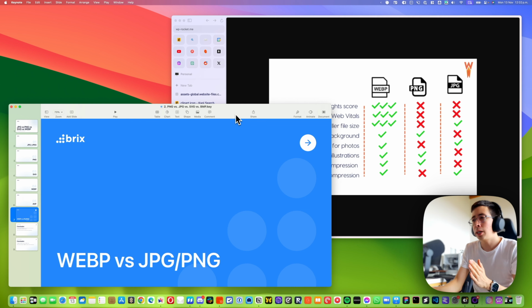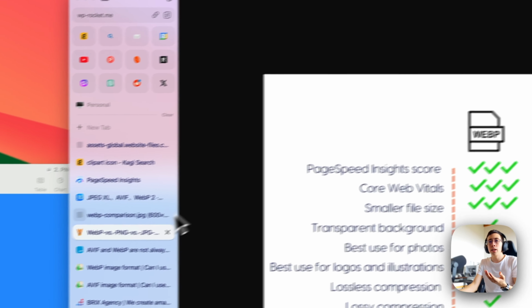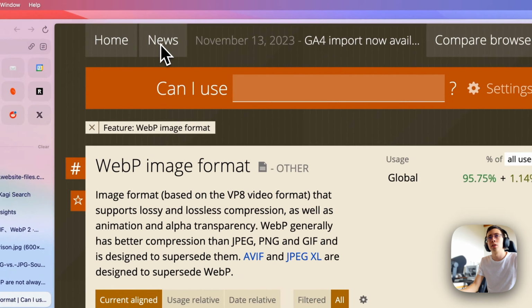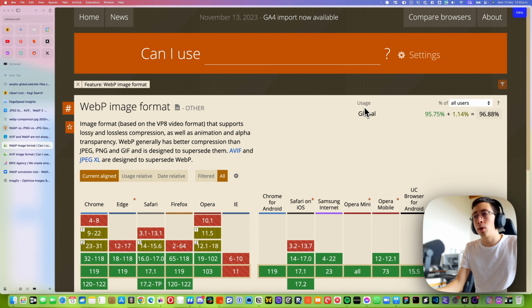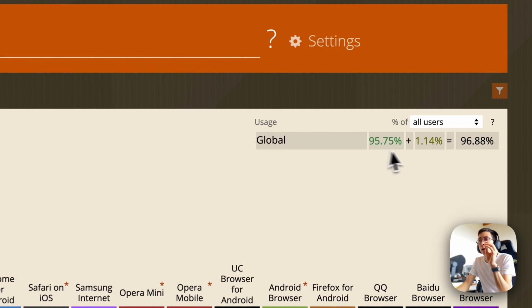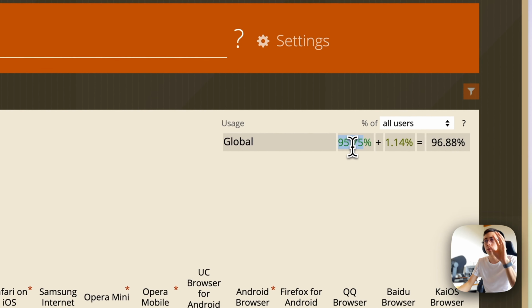What happens here is that this doesn't only depend on what format is better. It also depends on what your users' browsers support. And if we take a look at WebP in this very famous tool called Can I Use, and I will make it bigger so you can see it a little better, you can see that by default WebP is available to almost 96% of all users with perfect support and around 1% with partial support, giving a number of almost 97%.